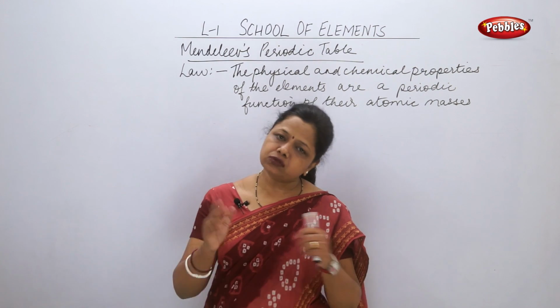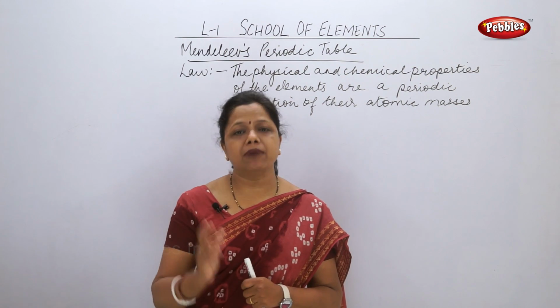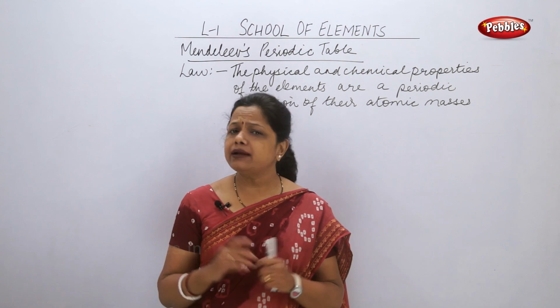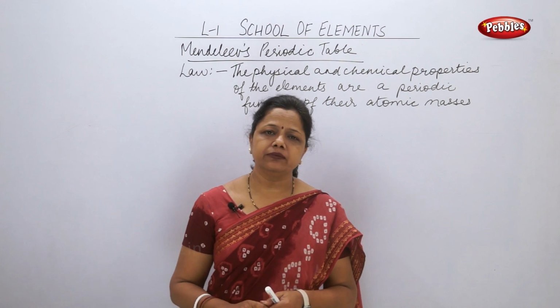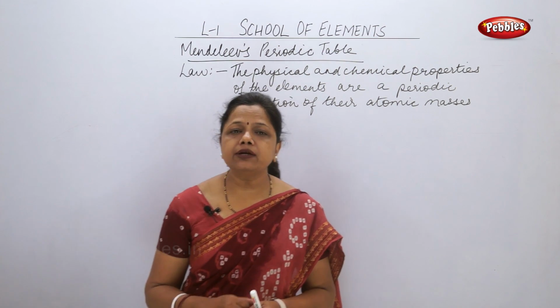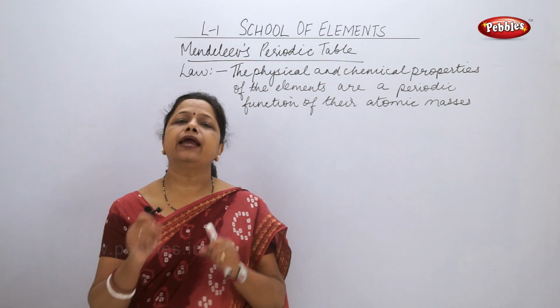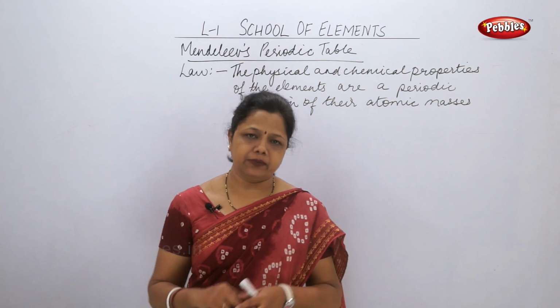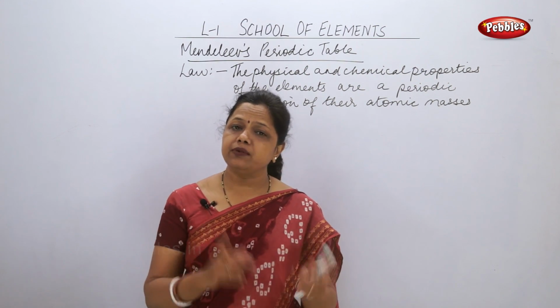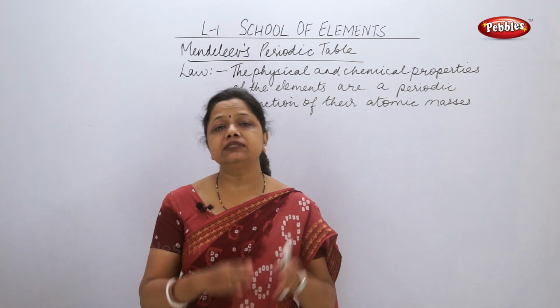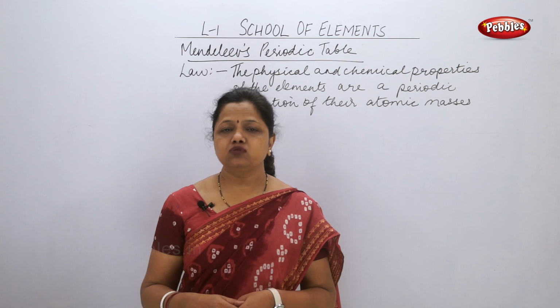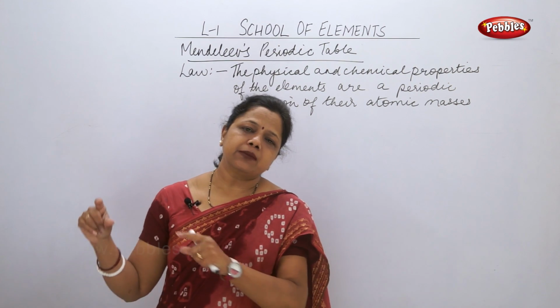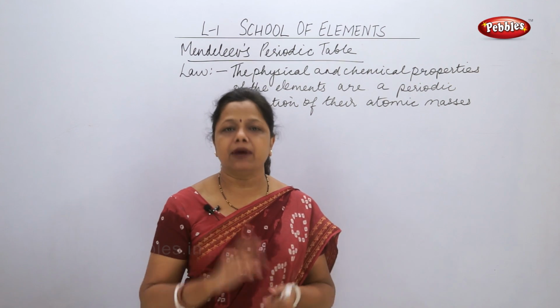What he did was, he also considered the atomic masses of all the elements. At his time, 63 elements were known. In these 63 elements, he tried to understand the physical and chemical properties of these elements in relation with their atomic masses. So again, he arranged them in increasing order of atomic mass.